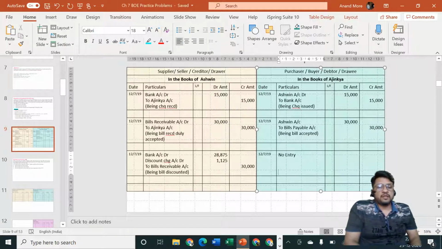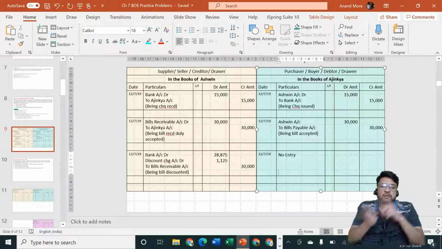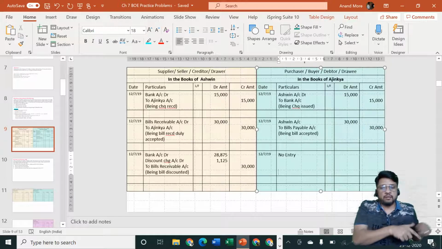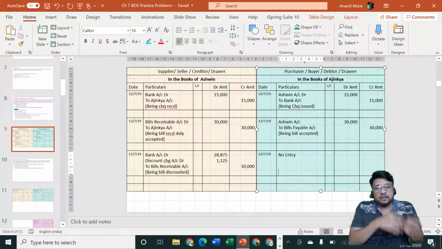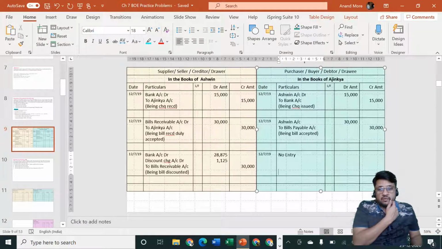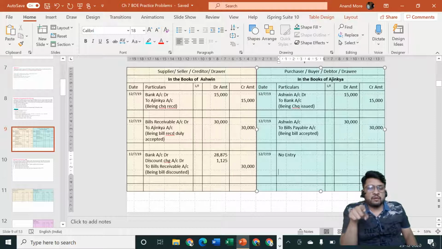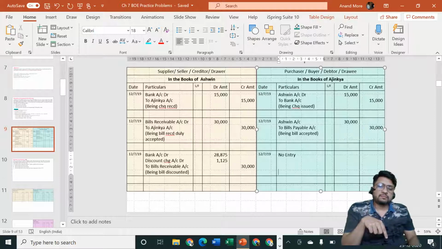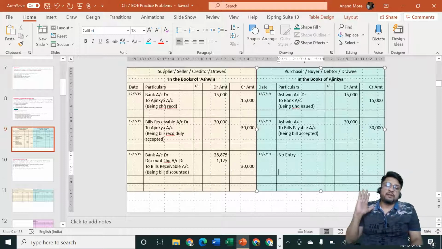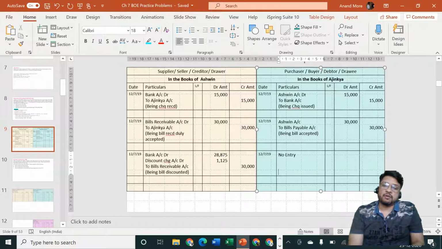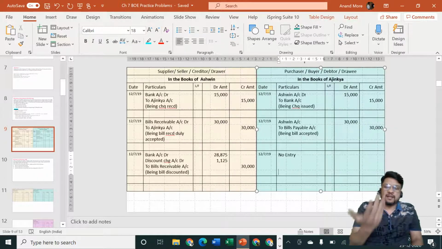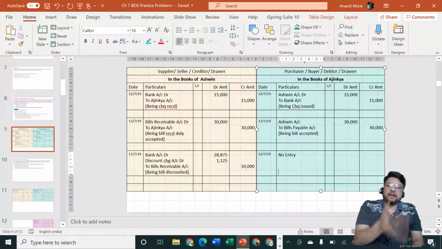What is the entry for discounting of the bill? Bank account debit, because the money is never received in cash. Money is always received in our bank account. So our bank account debit. Our bank account debit by the full amount of the bill or the net amount of the bill? The net amount of the bill after deducting discount. So bank account debit, net amount. Discount charges account debit by the amount of discount. To bills receivable account by the full amount of the bill. That is how the transaction will be recorded. Being bill discounted, or you may write an extra thing: being bill discounted at the rate of 15% per annum for 3 months. That is also done.